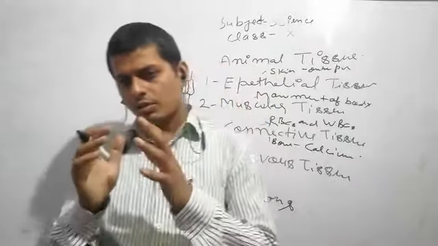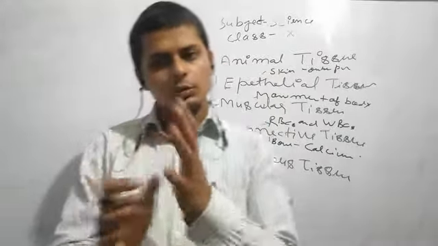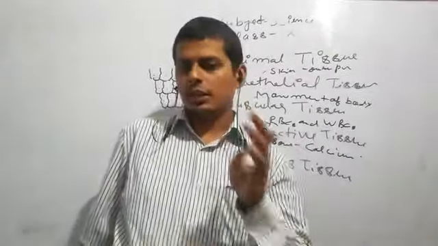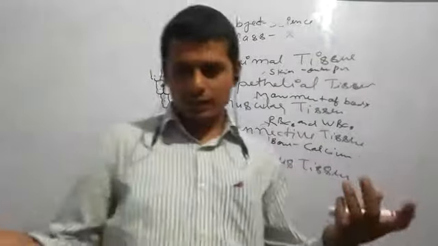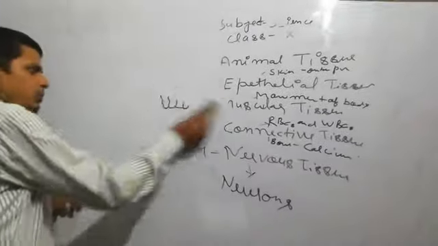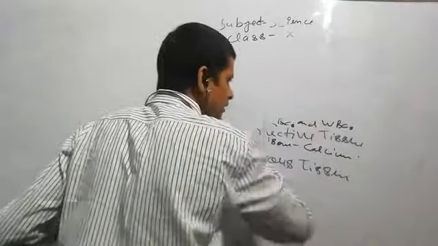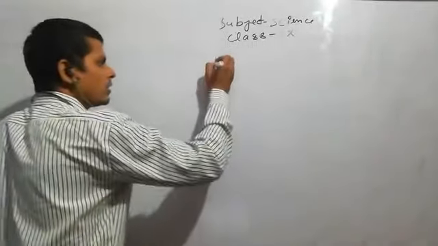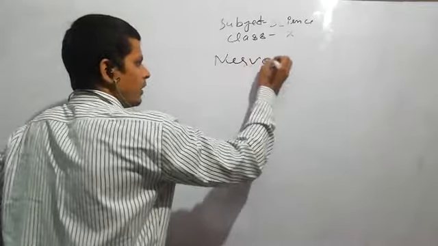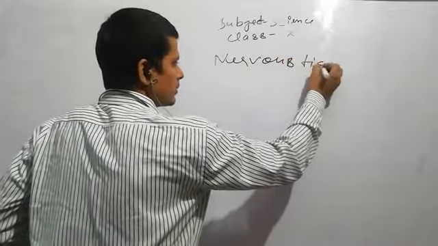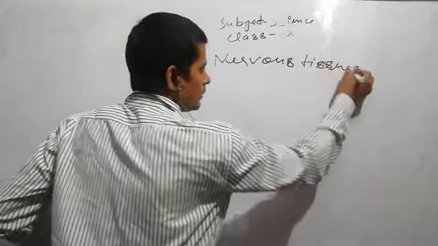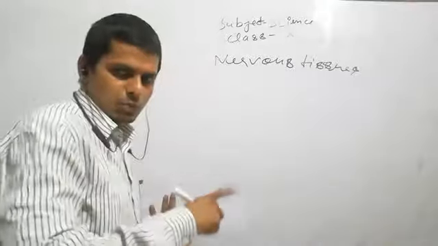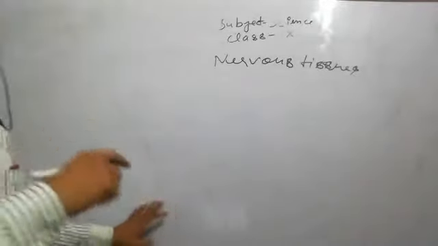It consists of nerve cells called neurons. This is very important. Sometimes in exams they ask what is nervous tissue, explain with diagrams. So I will explain these things. Nervous tissue helps to carry messages from one part of the body to another.